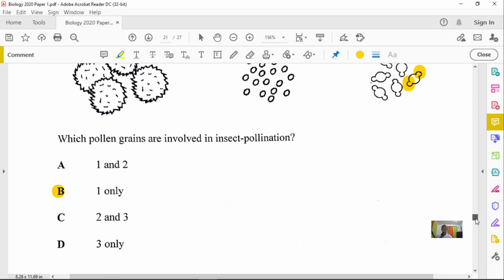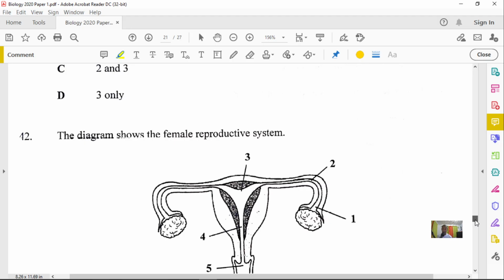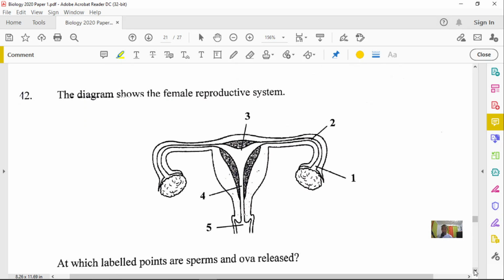So good. Number 42. It said the diagram shows the female reproductive system. Let me just quickly go through this. Number 3 and number 4 are ovaries. They are part of the ovary, of the uterus. 1 and 2 are the fallopian tubes, and number 5 is the vagina.